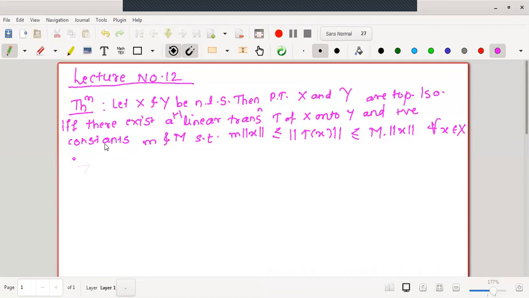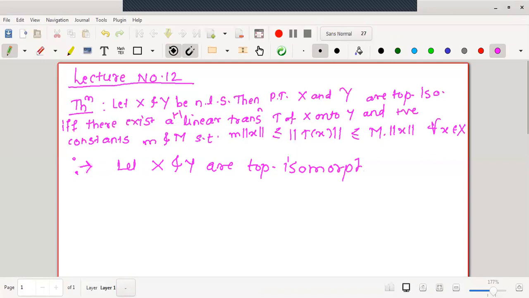In the first part of the proof, we will assume that the two normed linear spaces X and Y are topologically isomorphic. Therefore, my assumption will be: let X and Y be topologically isomorphic. Then what is our aim? This inequality is to be proved.